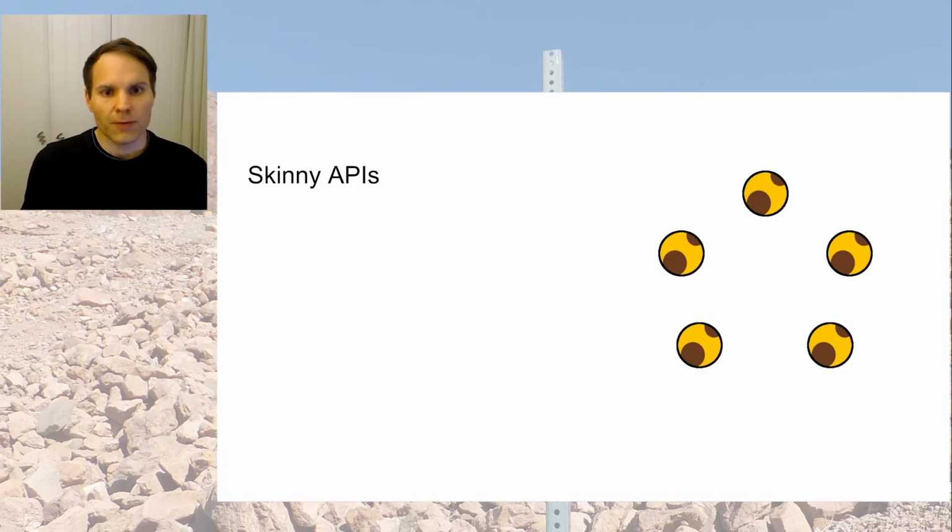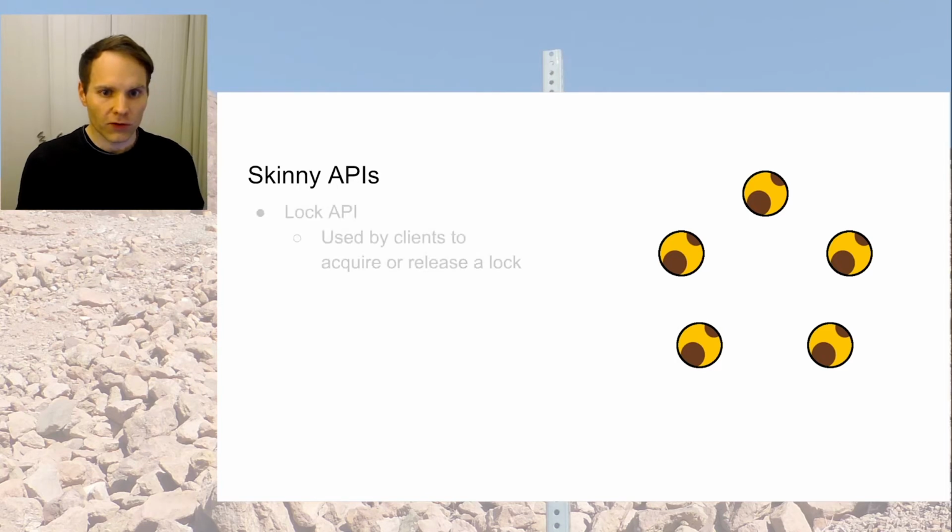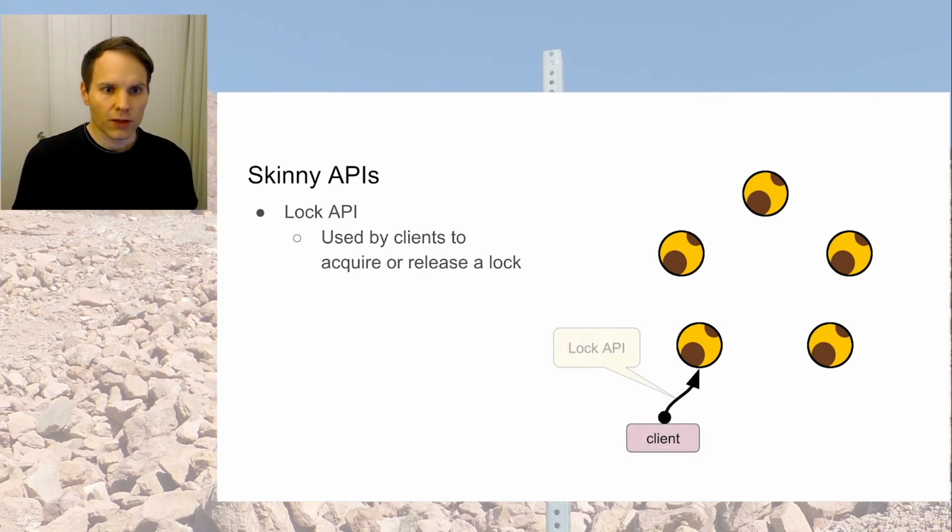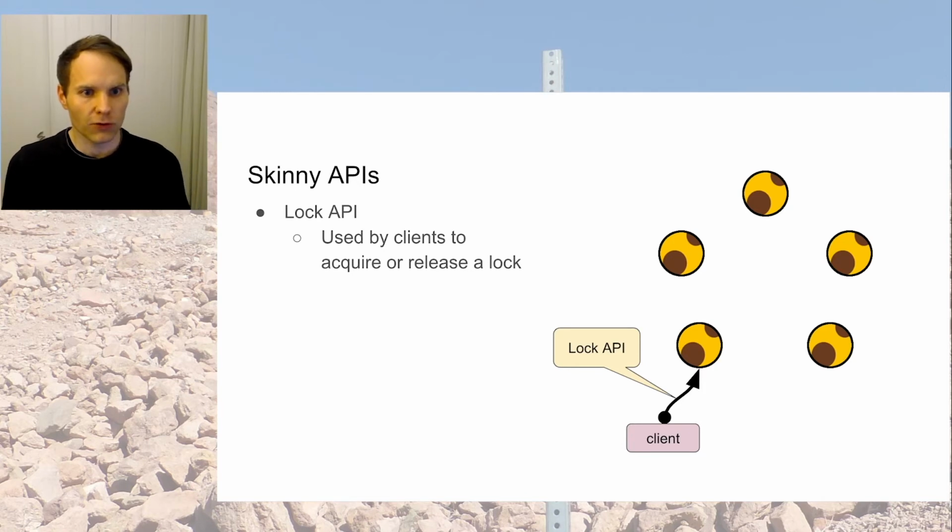We have a couple of APIs. We see the quorum here again. We have 5 instances, and one of the APIs is the lock API. And the lock API is used by clients to acquire or release a lock.